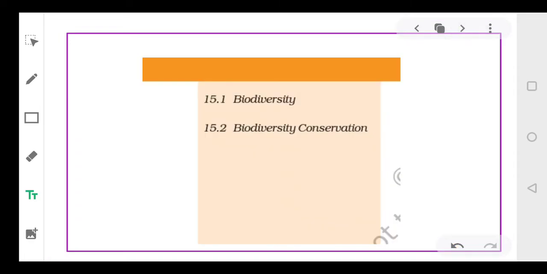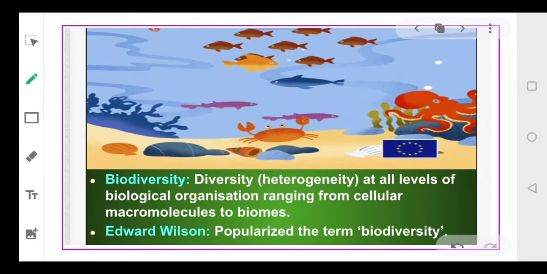Now in this particular chapter, we'll be talking about the two basic concepts. One is biodiversity and second is biodiversity conservation. So to begin with, let's understand what the word biodiversity means. Biodiversity basically means it is the heterogeneity at all levels of biological organization ranging from cellular micromolecules to biomes.